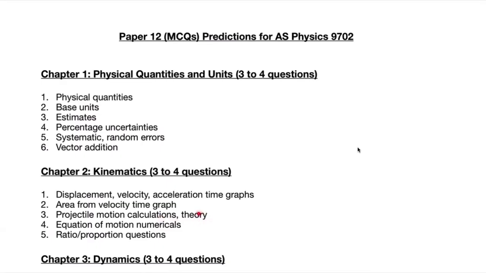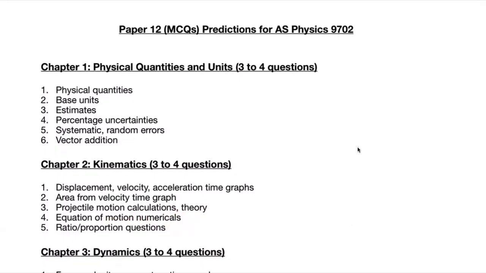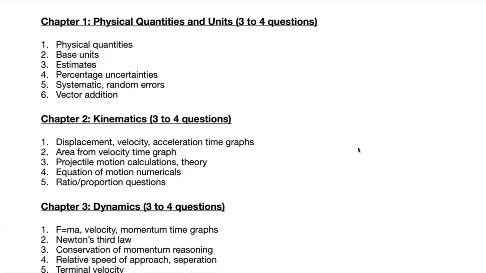Or you could have a theory question as well. For example, how much is the speed at a certain point, if you're just talking about it qualitatively. If this is not going to be a calculation question, then you'll have equation of motion numerical questions, and there might be a question with kinematics which is symbolic, so that's based on ratio or proportions. So that's one type of question, and from this you'll have like 3 or 4 questions.